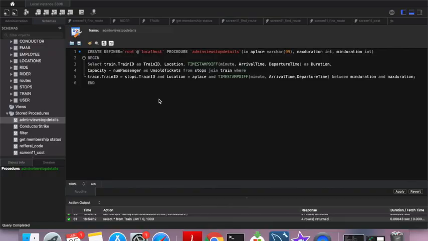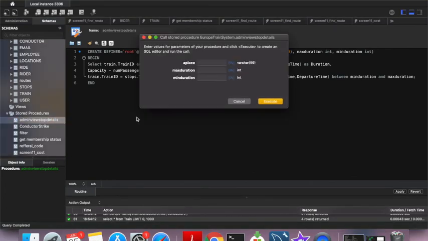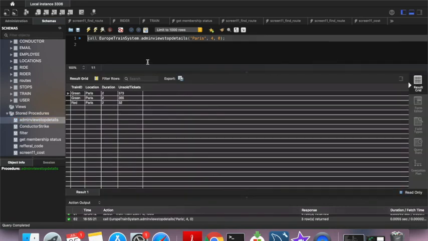For admin view stop details, if I set the place to Paris and duration max as 4, min as 0, it shows the train ID, location, duration, and unsold tickets.